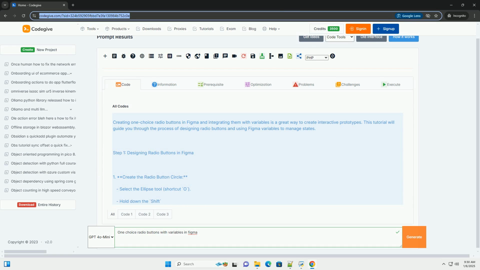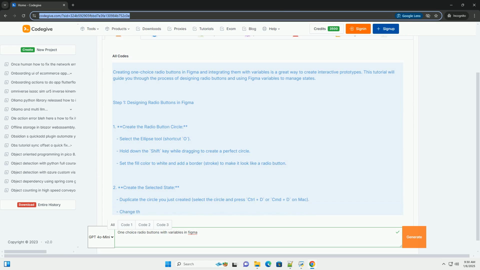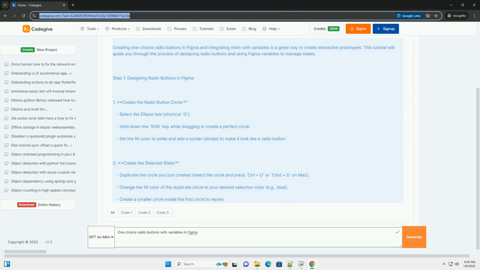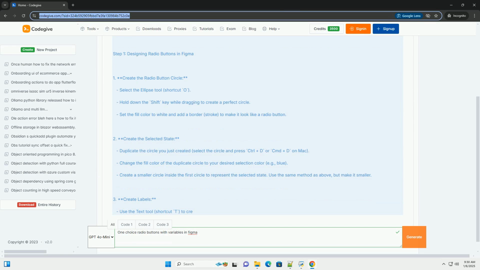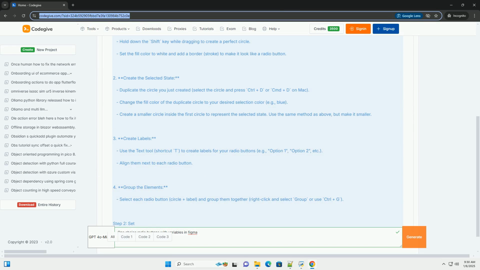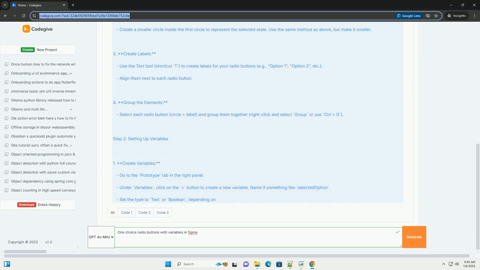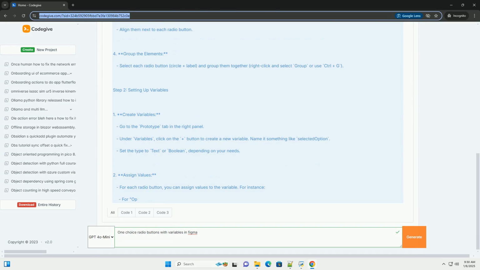Creating one-choice radio buttons in Figma and integrating them with variables is a great way to create interactive prototypes. This tutorial will guide you through the process of designing radio buttons and using Figma variables to manage states. Step 1. Designing radio buttons in Figma.